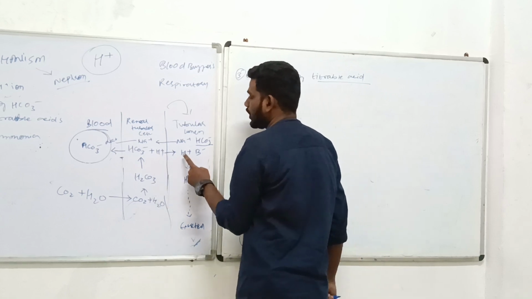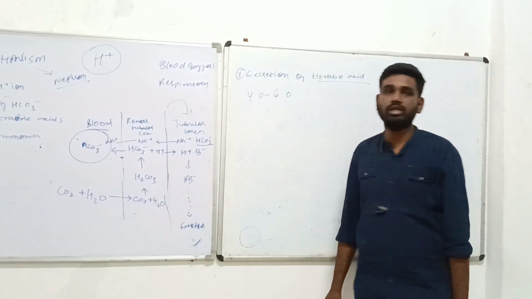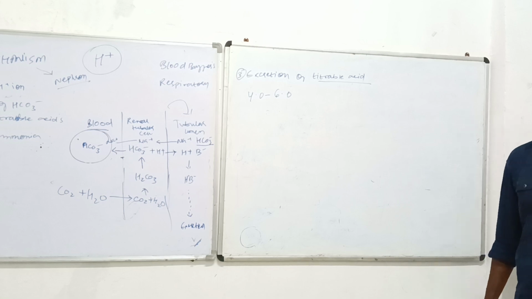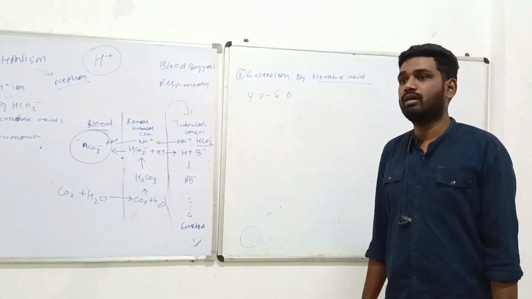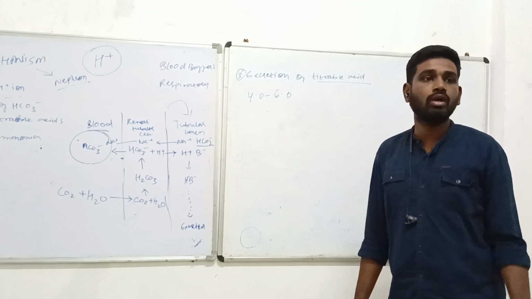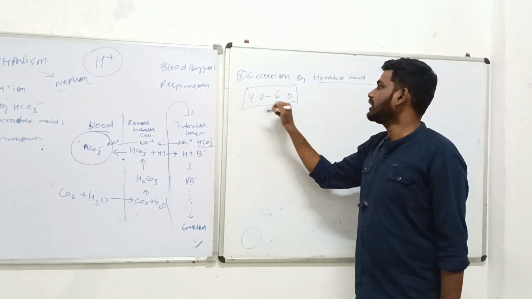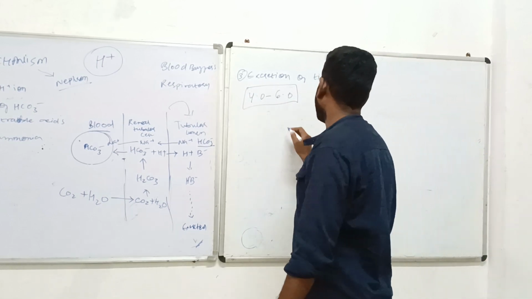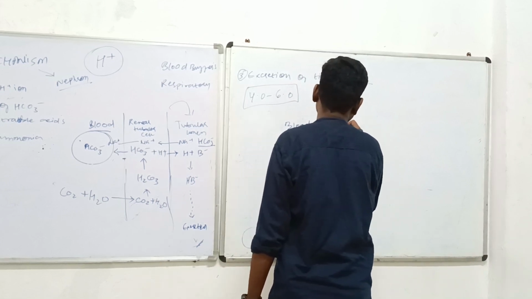If this H+ ion is continuously coming in, there will be more acidification of the urine. अगर H+ ion continuously अपनी body में produce होते रहता, तो more acidification of the urine will take place if you are not going to have a plenty amount of water. So, in order to avoid that and to maintain this constant pH, the titratable acids are going to work over there. So in the same mechanism, what is going to happen from the blood, renal tubular cell,